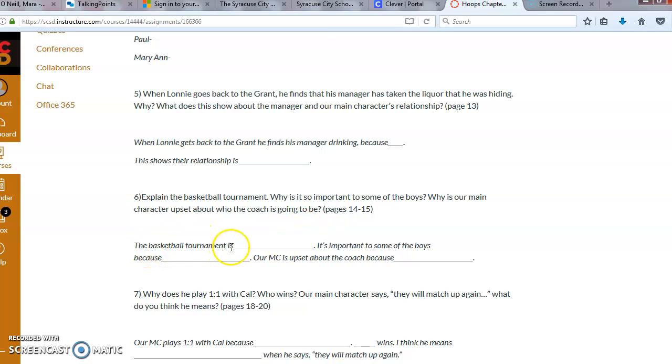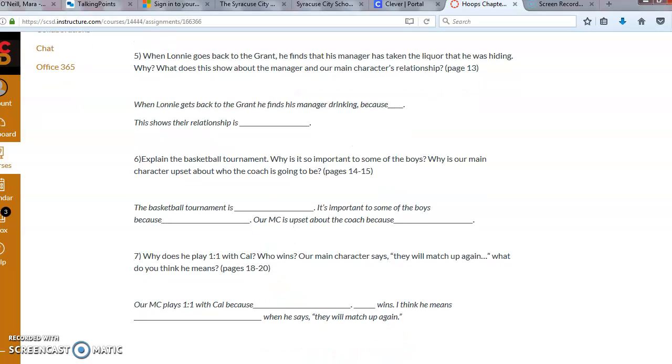Your writing sentence stem. The basketball tournament is blank. It's important to some of the boys because blank. Our main character, MC, is upset about the coach because blank. Fill in those responses with the information from that book.